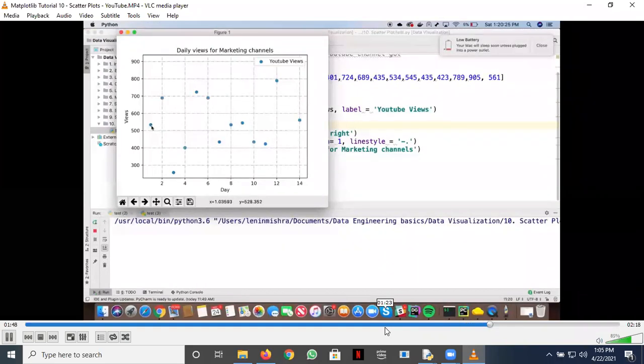So basically data points are represented by just a dot. Now you can also change marker styles for this, like we did in our previous tutorial. So basically this is it. This is how you draw a scatter plot using Matplotlib.